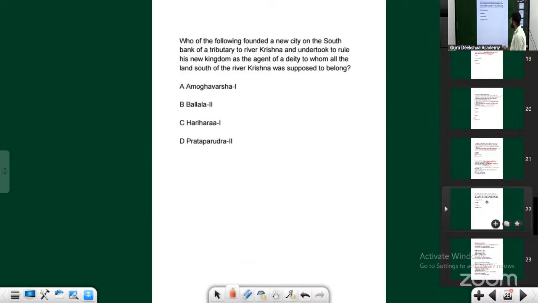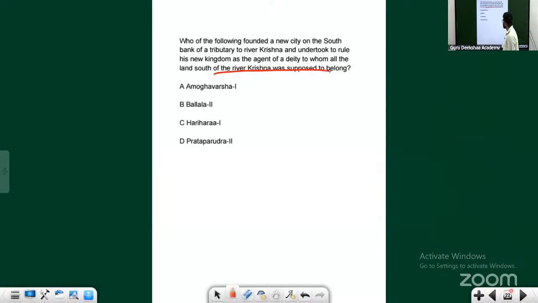Okay, last question. South of the river Krishna was supposed to belong to Harihara I. So what is the time period of Harihara I? 1336 to 1356. Amongst other rulers, we have come across one person, Amoghavarsha. What is the time period of Amoghavarsha?